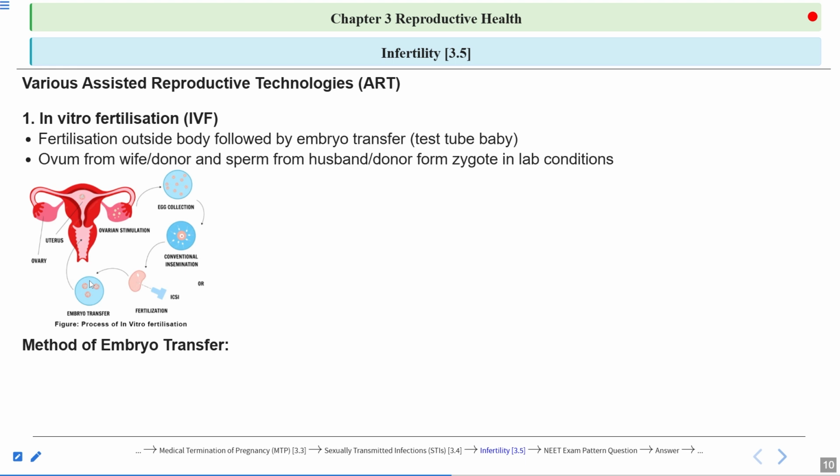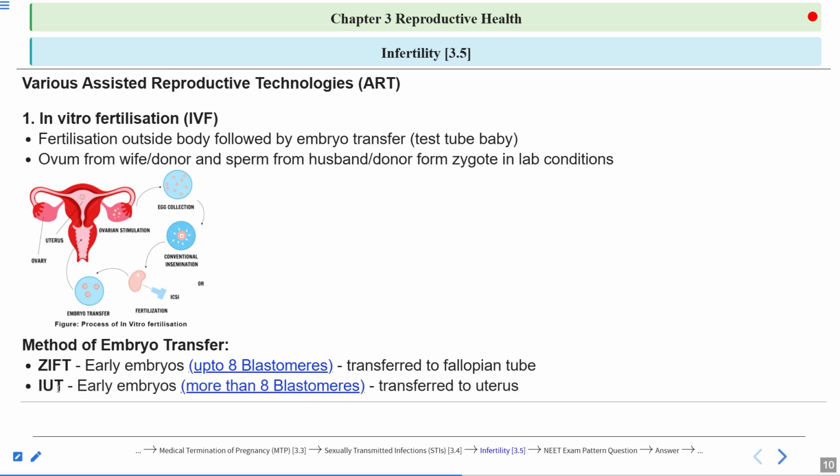Now, what are the methods of embryo transfer? After the fertilization, the embryo is transferred. How can the embryo be transferred? First one is ZIFT, which is zygote intrafallopian transfer. Here the early embryo up to 8 blastomeres is transferred into the fallopian tube. That's why this is known as zygote intrafallopian transfer. And the other method is IUT, intrauterine transfer.